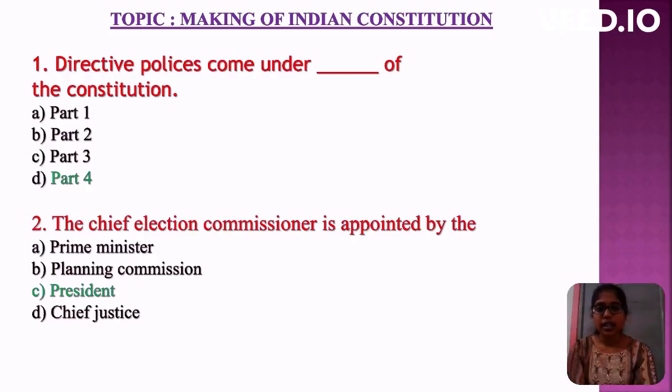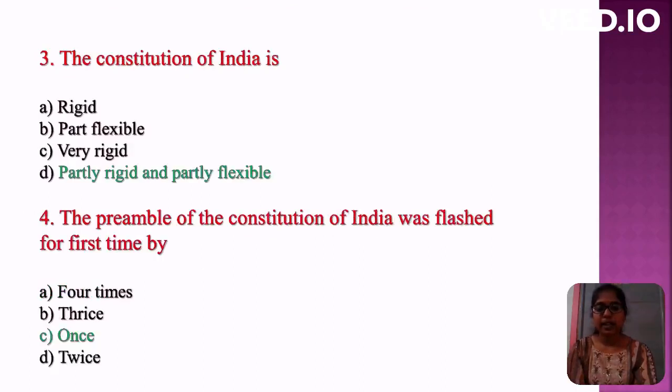First question: Directive policies come under which part of the Constitution? Options are Part 1, Part 2, Part 3, Part 4. Correct option is Part 4. Second question: The Chief Election Commissioner is appointed by? Options are Prime Minister, Planning Commission, President, Chief Justice. Correct option is President.